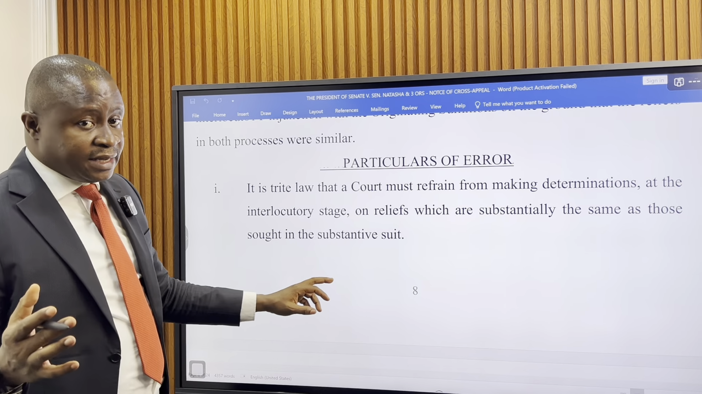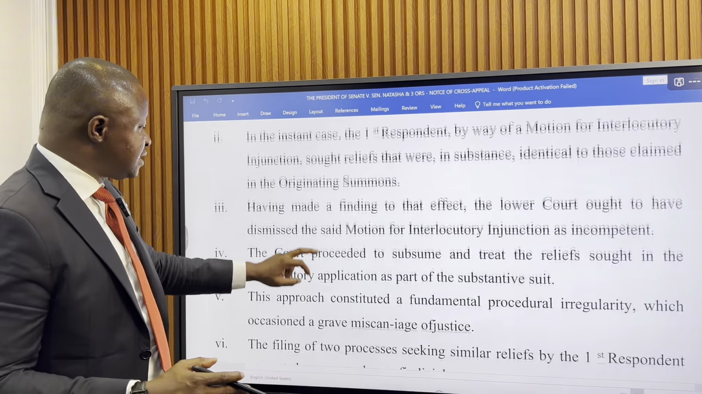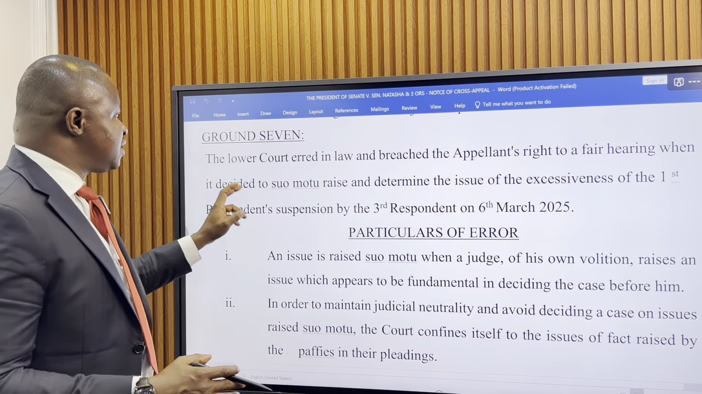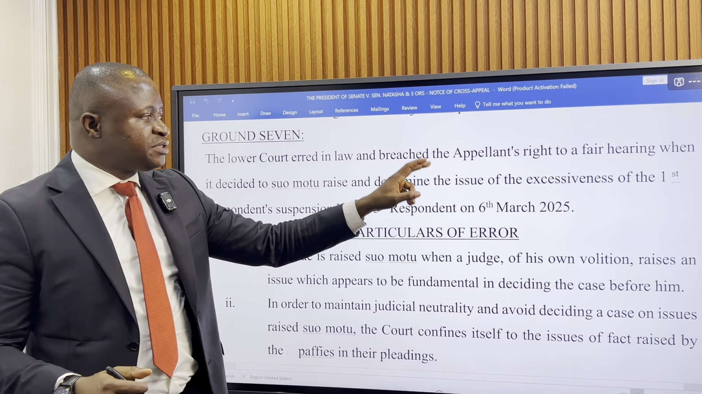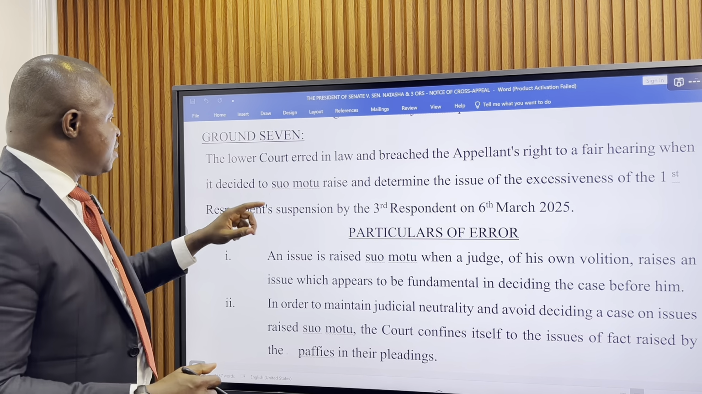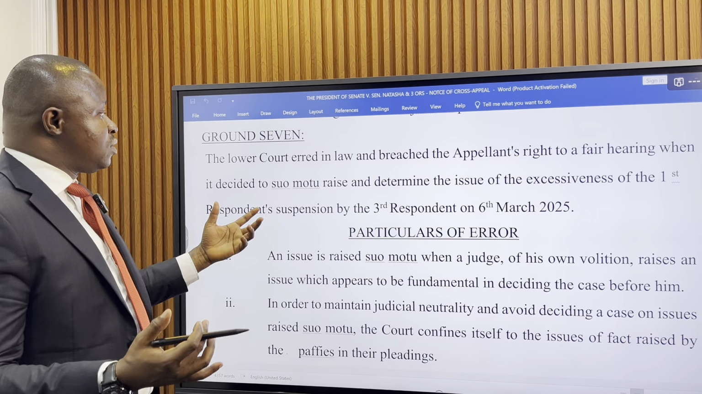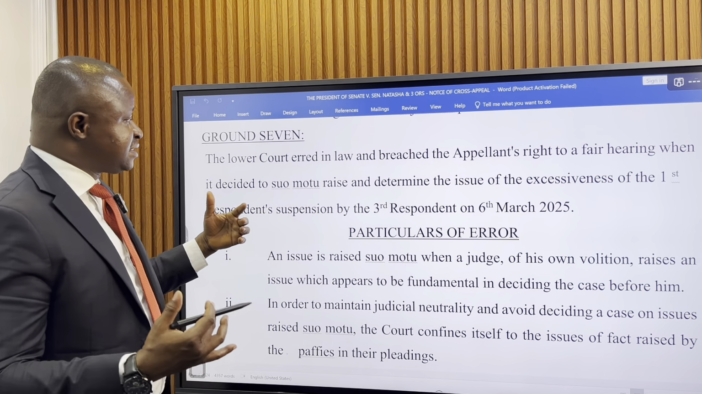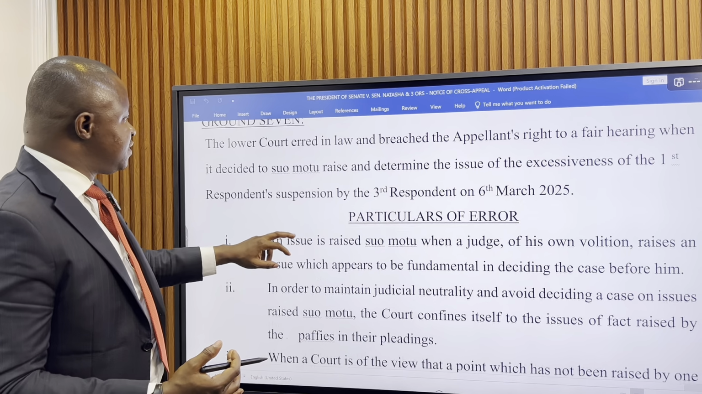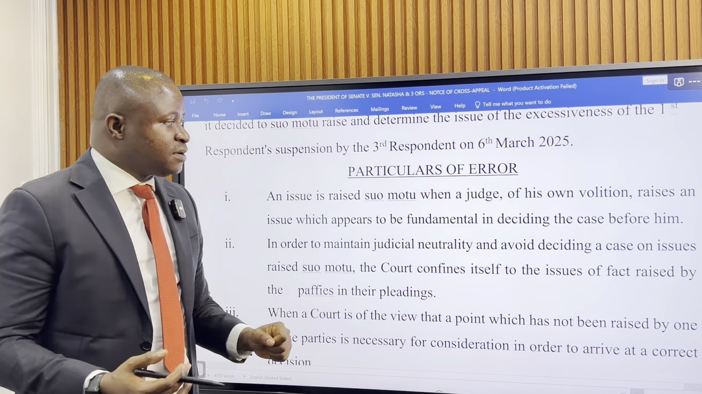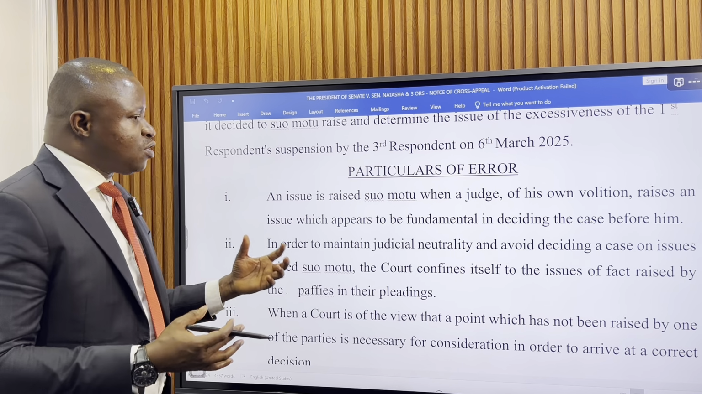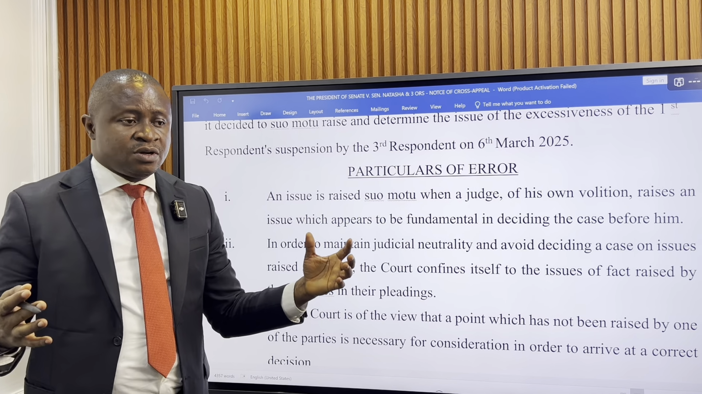The Senate is complaining about that also and asking the Court of Appeal to set aside the judgment of the court. Ground 7: the lower court erred in law and breached the Senate President's rights to fair hearing when it decided on its own to raise and determine the issue of excessiveness of Senator Natasha's suspension. In the particulars of error, what they have basically said is that the issue of the duration of suspension was